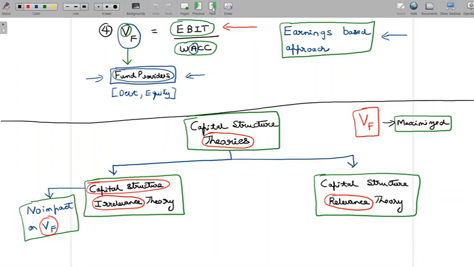But we'll appreciate the concept that each theory is trying to drive home and how each theory is trying to guide us with respect to which source of finance is best for a company, or how a company should structure its capital.